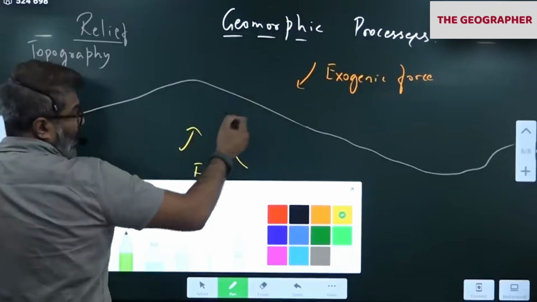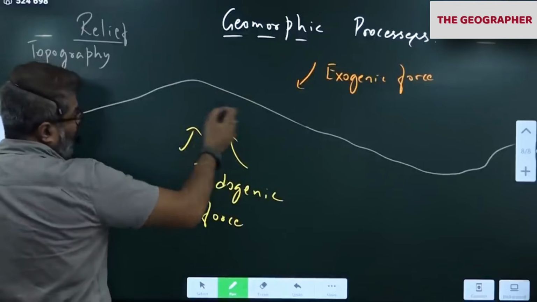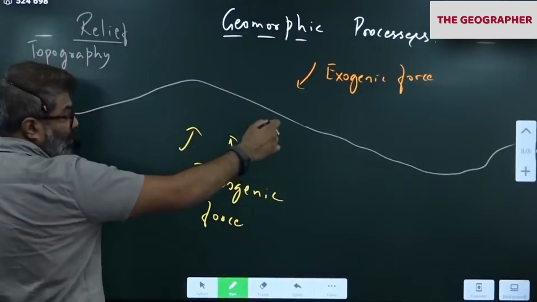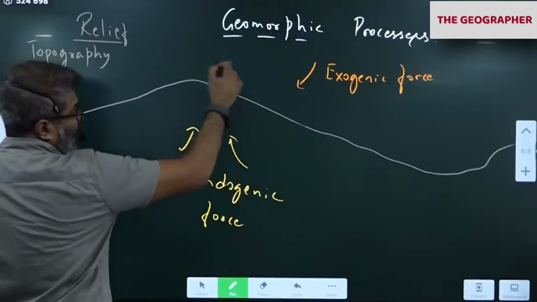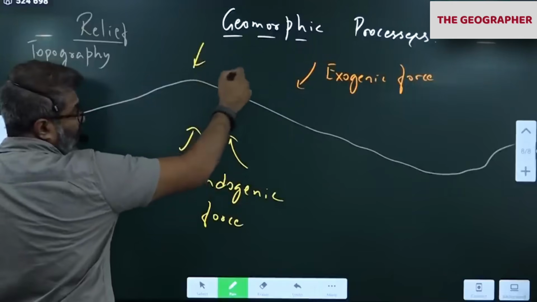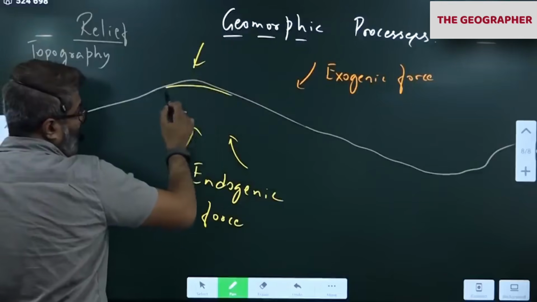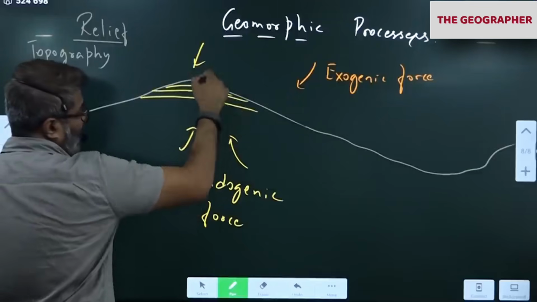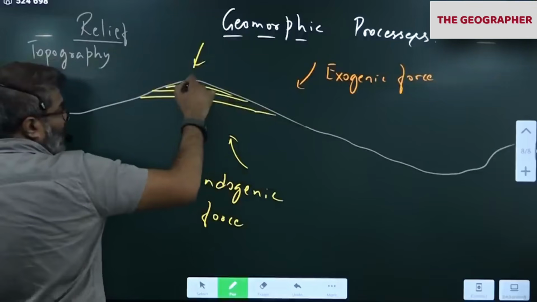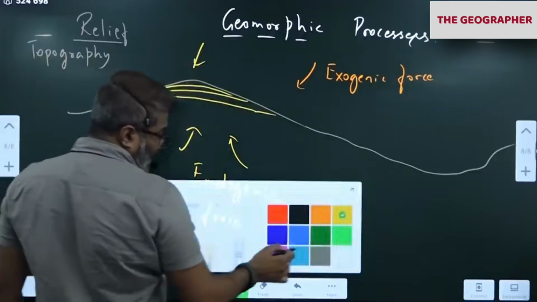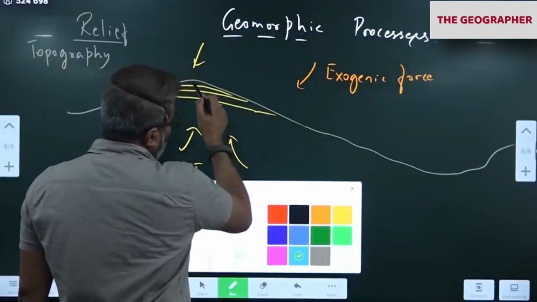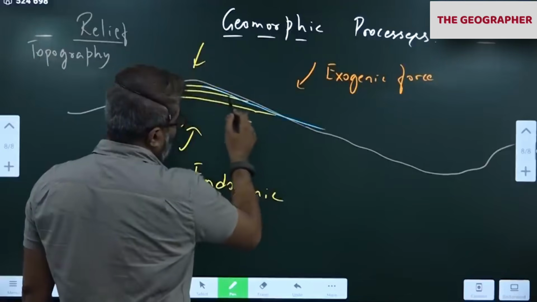So when the endogenic forces create a landform, notice they have created a hill here. All of you notice the hill. The exogenic forces act from above, like sunlight, wind, water. They start to erode. Weathering, erosion takes place here. Correct. Slowly, what is happening here? Every day the weathering takes place, and the rivers carry the material down like this.